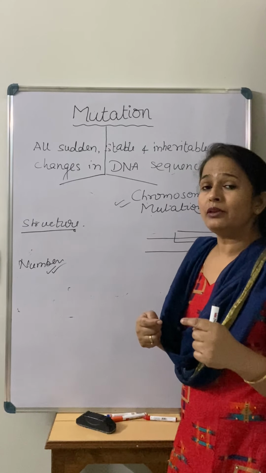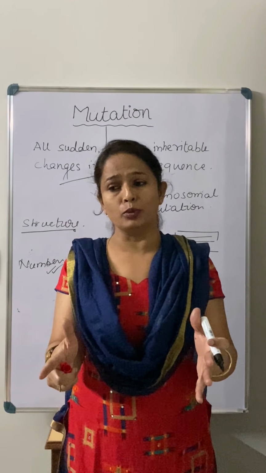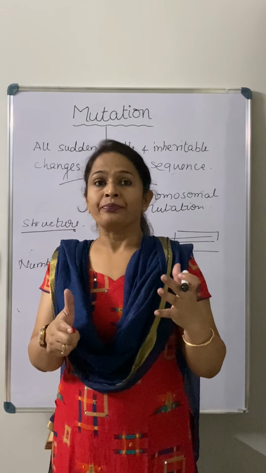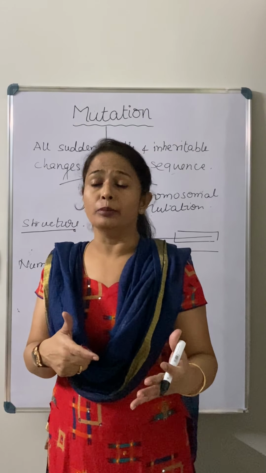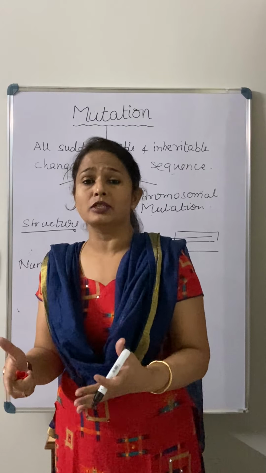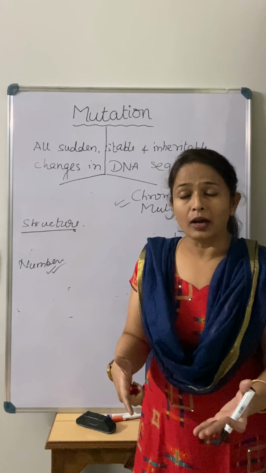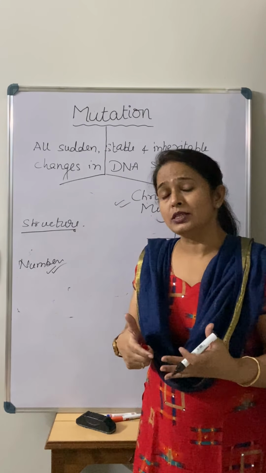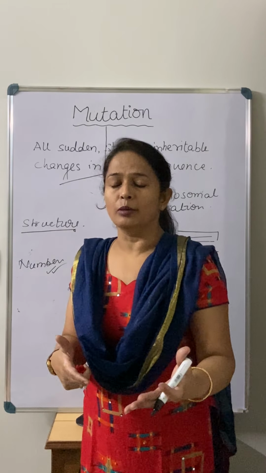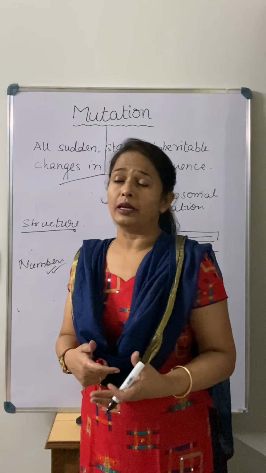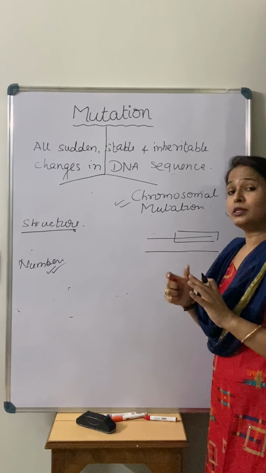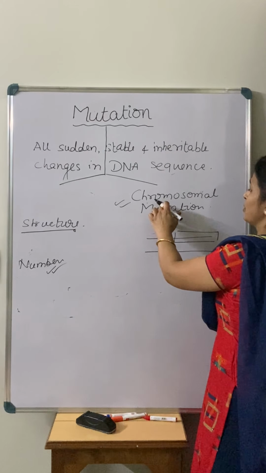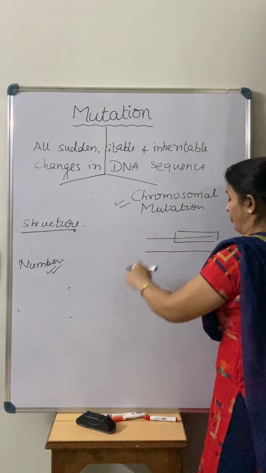So obviously when we have a particular set of chromosome numbers and it is disturbed, certain abnormalities will come. Maybe it's beneficial, maybe it's not good for us. Due to those changes, certain abnormalities, certain diseases may also come. So that is due to changes in the number, and we call that a chromosomal mutation.